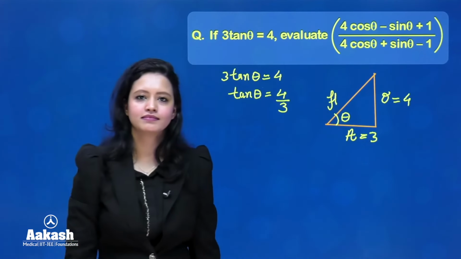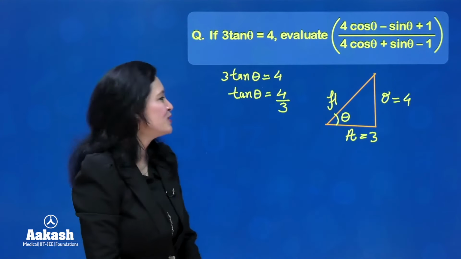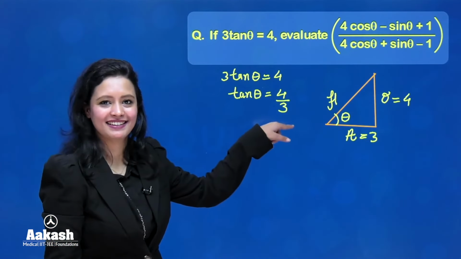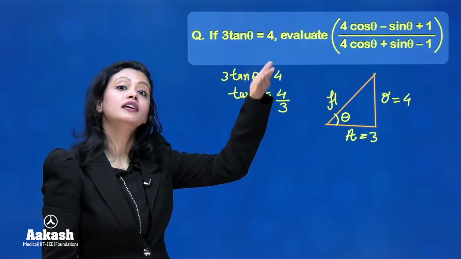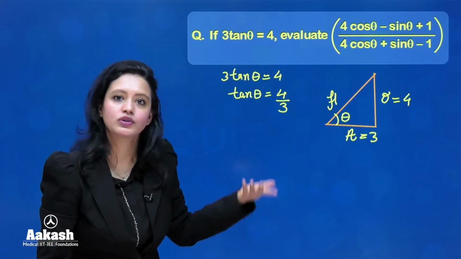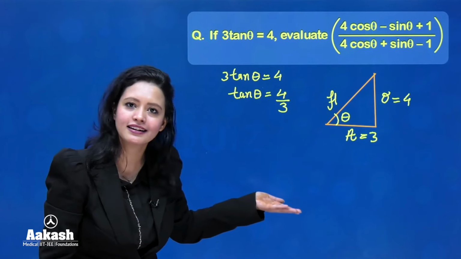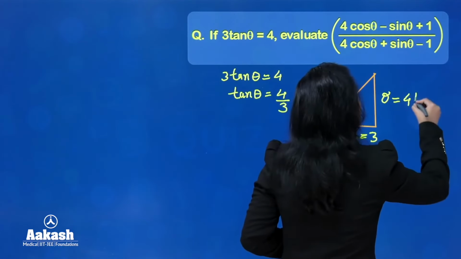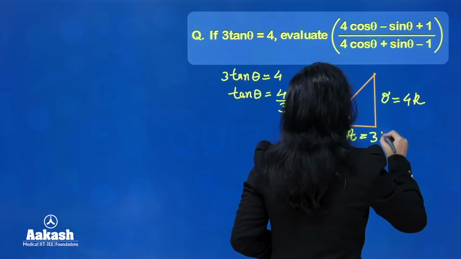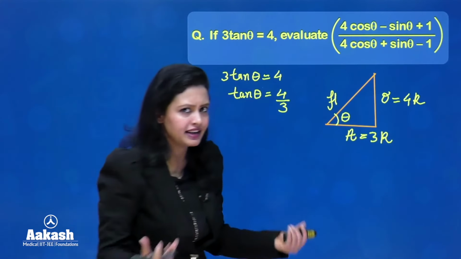So if opposite over adjacent is 4 over 3, can I say that opposite is 4 and adjacent is 3 units? No, we can't. Why? Because here the ratio is given. So opposite over adjacent could originally be 16 over 12 also. Its ratio will also be 4 over 3, right? Anyways, hence we can write opposite as 4k and adjacent as 3k. The k is a variable.